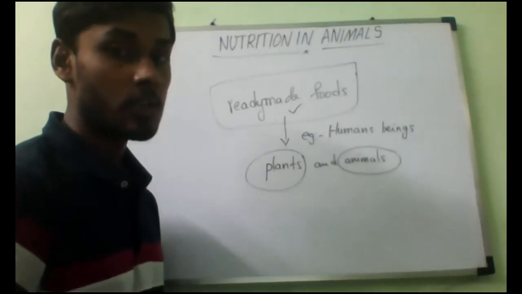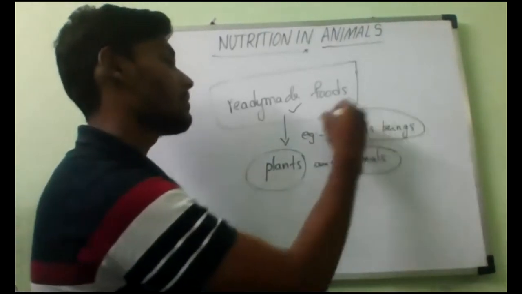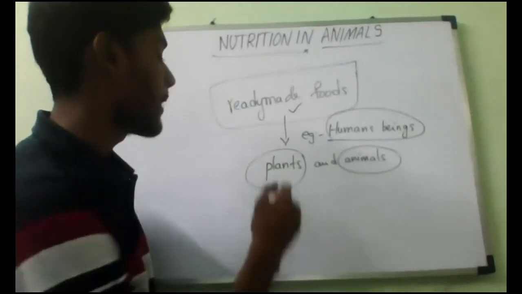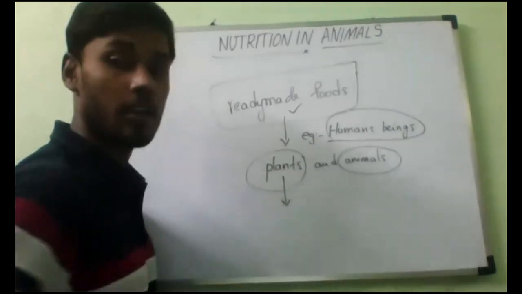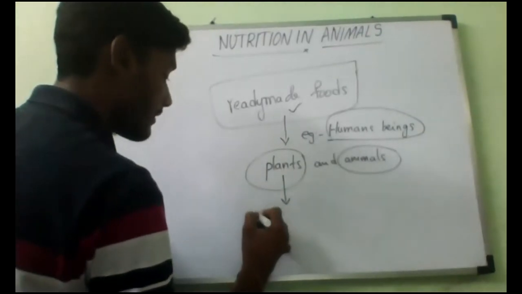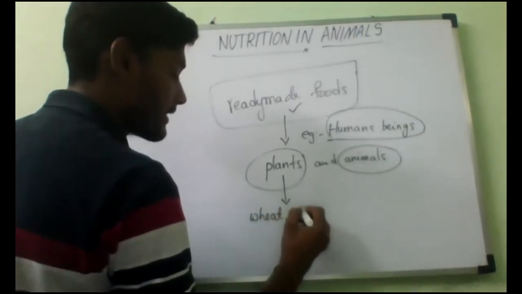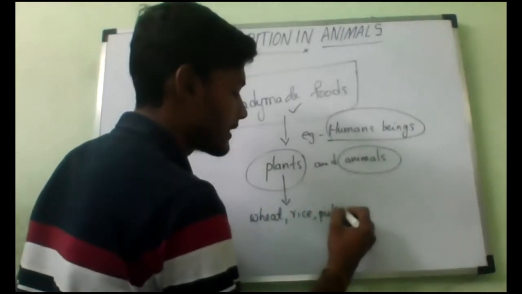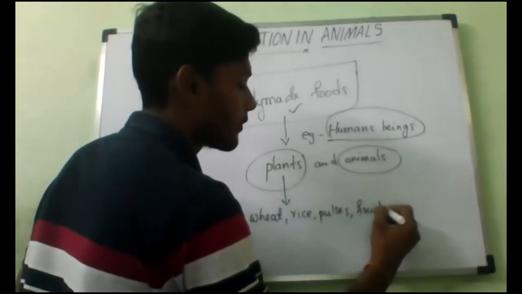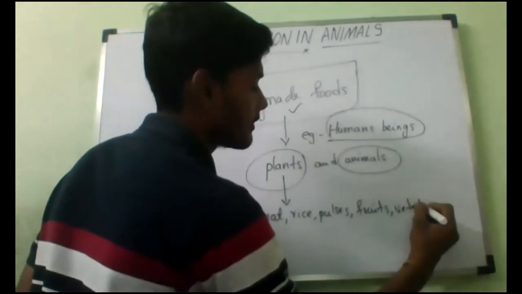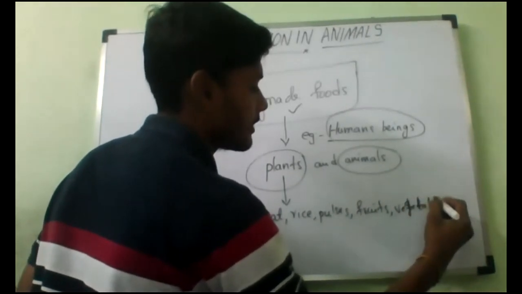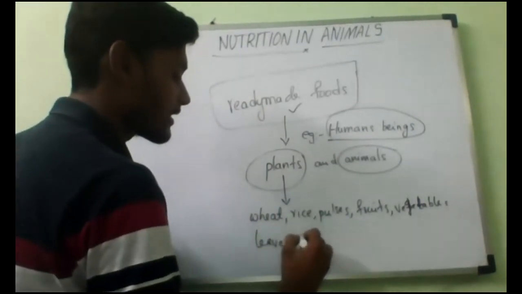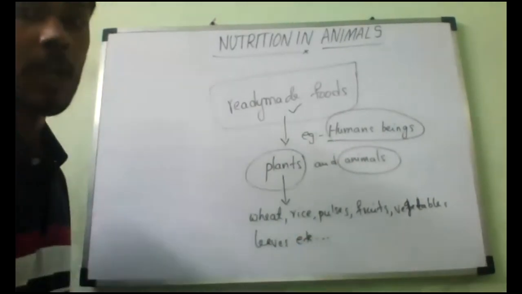Animals obtain their food from plants or other animals, which they can eat. Human beings are also animals. What kind of food do we get from plants? Wheat, rice, vegetables, pulses, grams, fruits, leaves also. Yes or no? Yes, sir. We people are eating these from plants.